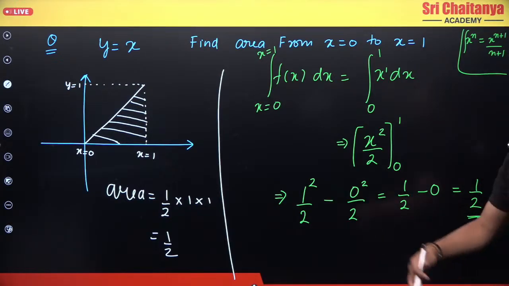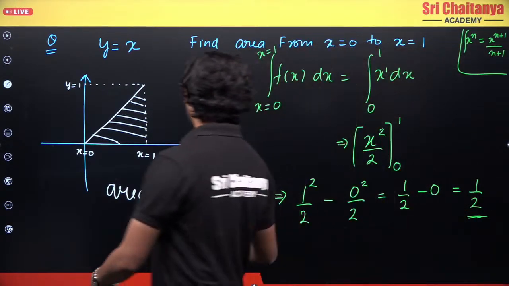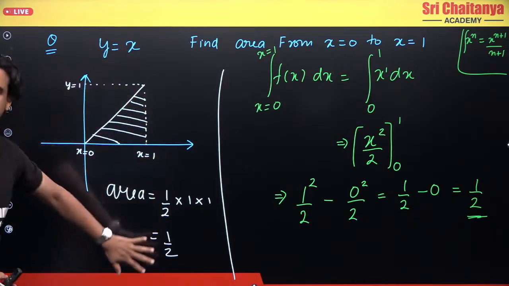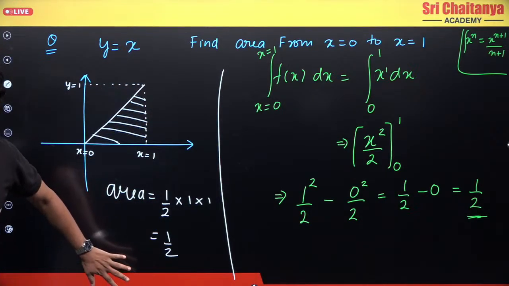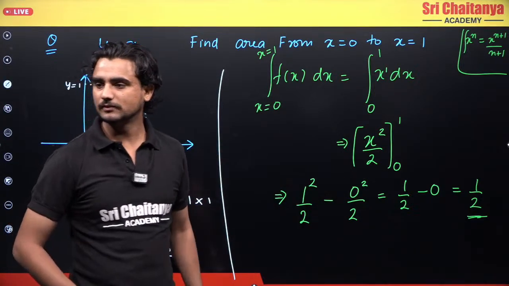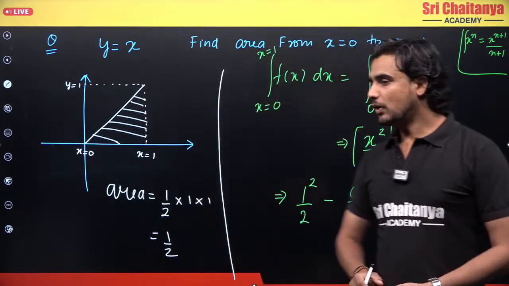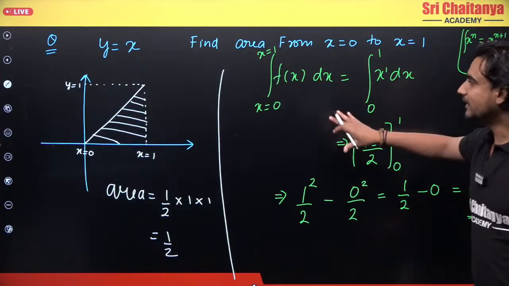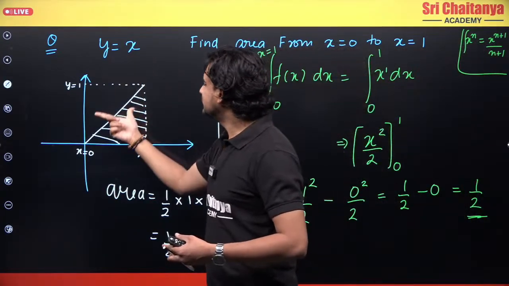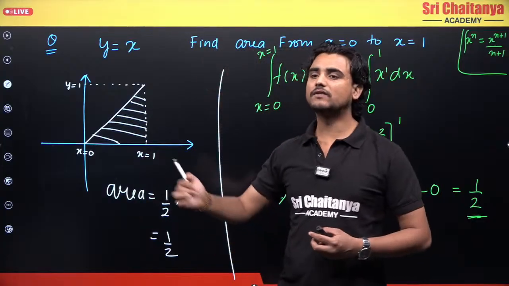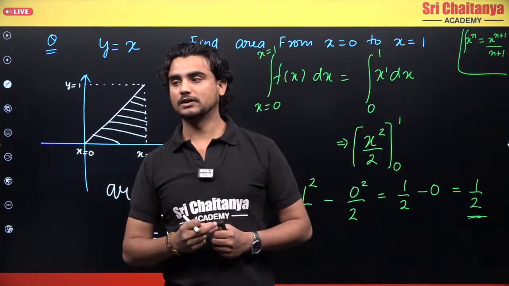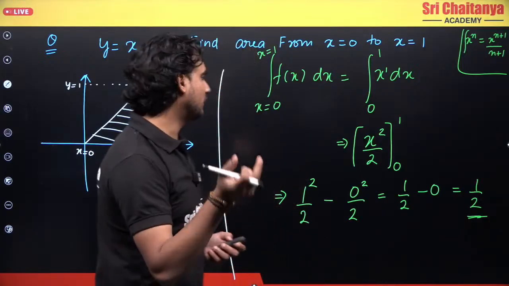So these are the two ways through which I can find the area under the curve. This one is the simple graphical method, where I draw the graph of the curve, and this one is simple integration. Correct? Yes or no? So now I am able to find the area, but try to understand: this graph is easy to draw. But what if I give you some difficult graph, some difficult function?